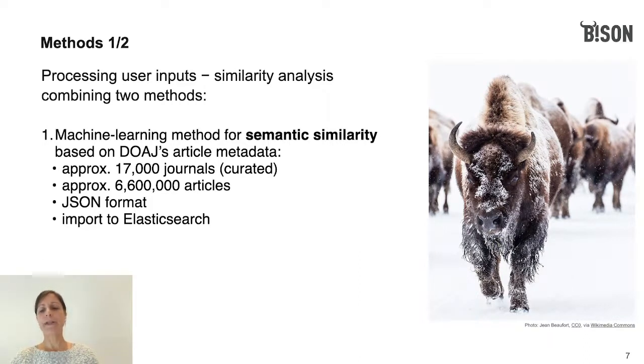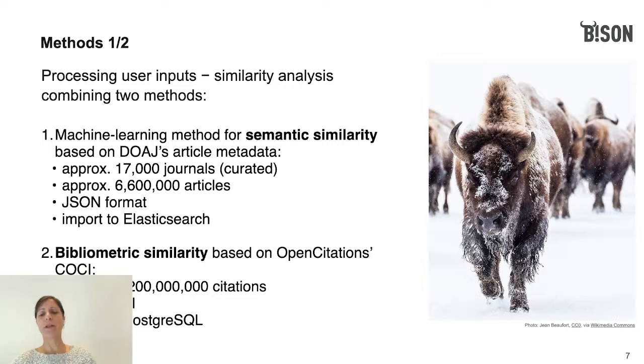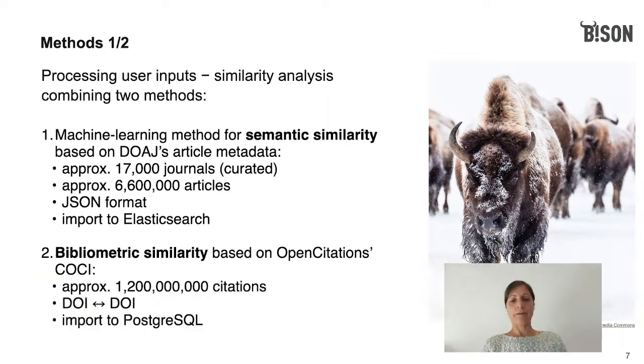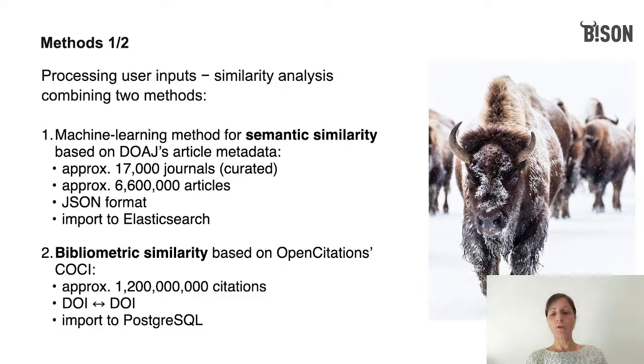Second, a technical implementation of bibliometric algorithms proven in library practice will be used to calculate the bibliometric similarity. This will be based on Open Citations' COCI index. COCI is an index of Crossref DOI to DOI references maintained by Open Citations. COCI gives us the possibility to include over 1 billion citation relationships into our calculation. In order to do this, we will put the data into a Postgres database.